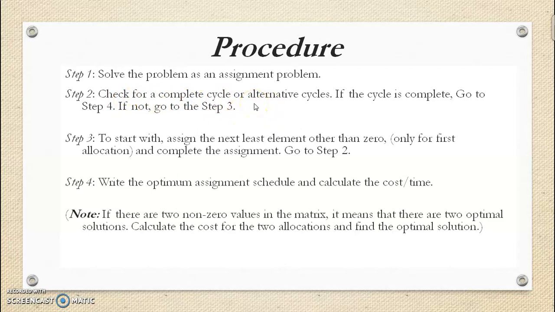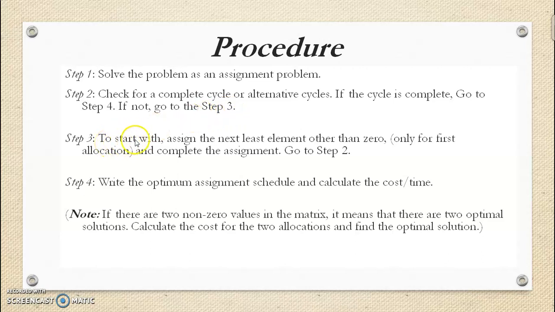Our objective is minimization, and we should also get a complete cycle. If the cycle is complete, we go to step 4, where we write the optimum assignment schedule and calculate the cost or time. But if we don't get the complete cycle, we have to go to step 3.